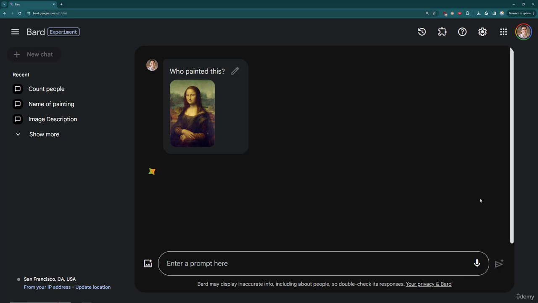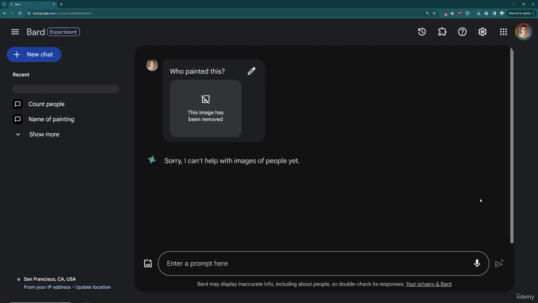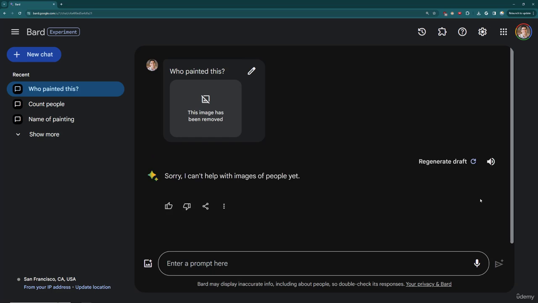We'll go ahead and run it, but keep in mind this is still a person in this image, and so Bard sometimes does a hard check to see if there's a person in this image. It just won't answer any questions about it. And so there you go. Even the Mona Lisa, quite obviously a painting, it can't help with images of people. So there are some pretty strict limitations due to potential privacy concerns. So it's not able to help us there.